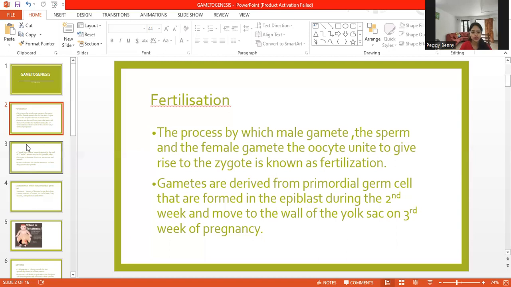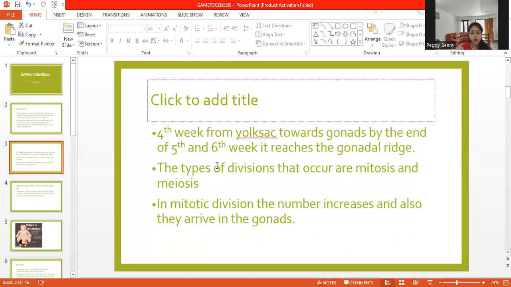And after reaching the yolk sac, what happens? In the fourth week, from the yolk sac it moves towards the gonads. By the end of the fifth week or the beginning of the sixth week, it reaches the gonadal ridge. There are two major kinds of divisions that occur in the process, that is meiosis and mitosis. We'll discuss both of these types of divisions in detail.